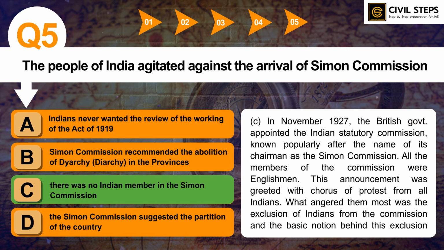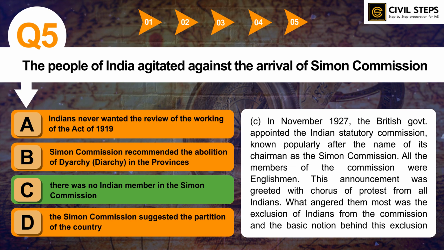In November 1927, the British government appointed the Indian Statutory Commission, known popularly after the name of its first chairman as the Simon Commission. All the members of the commission were Englishmen. This announcement was greeted with a chorus of protest from all Indians. What angered them most was the exclusion of Indians from the commission, and the basic notion behind this exclusion was that foreigners would discuss and decide upon India's fitness for self-government. So this was a major reason that people agitated against the arrival of the Simon Commission.